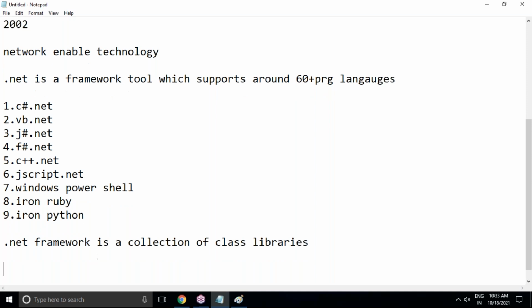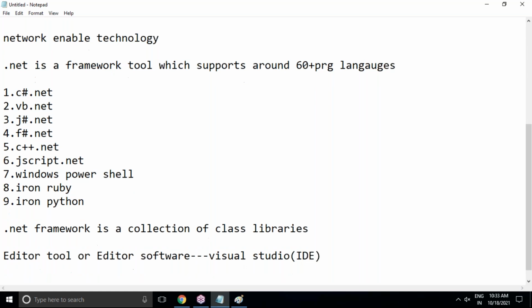No. An editor tool is compulsory. What editor software is required? Yes, Microsoft is providing Visual Studio software here. Visual Studio is also called an IDE, Integrated Development Environment. Visual Studio is also free, but only the community version is free. It is provided free for students, open source contributors and faculty members. So I strongly recommend downloading the latest version of Visual Studio, that is 2019.